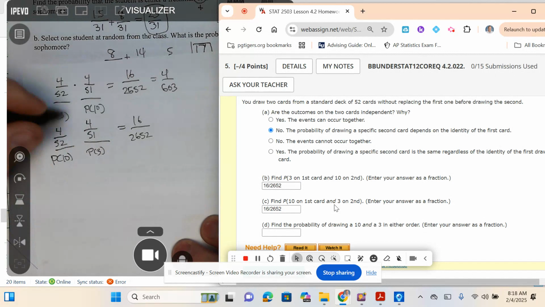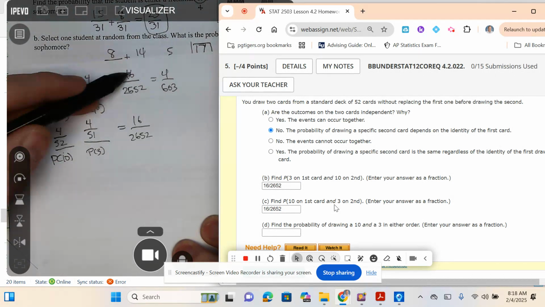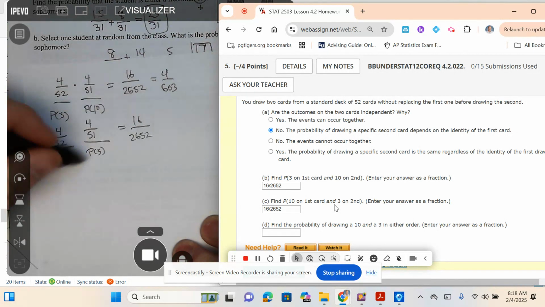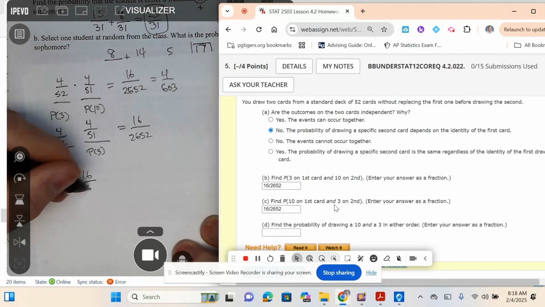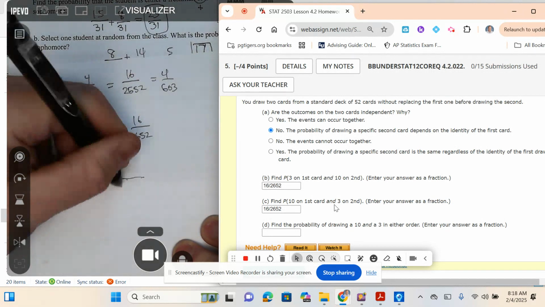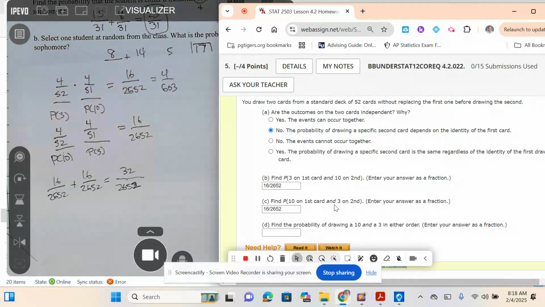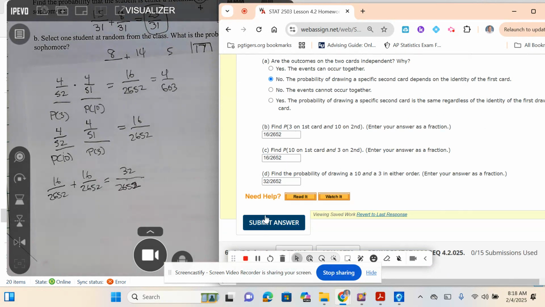So a 10 and a 3. These are the two possible outcomes, and all I have to do is add these two together. These are the two possible ways that could happen. When you add them together, the denominator stays the same, and the numerator becomes 32. So 32 over 2652. I'm just taking a chance. Normally I would put the reduced fraction. I'm just trying to see if they'll accept it like that.